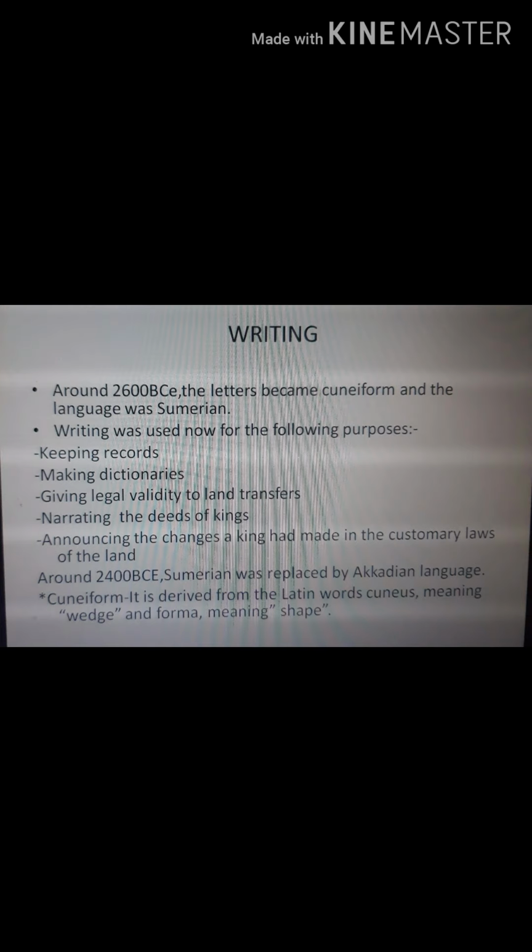And around 2600 BCE, the letters became cuneiform and the language became Sumerian. So writing was now for the following purposes: keeping records, making dictionaries, giving legal validity to land transfers, narrating deeds of kings, announcing the changes a king had made in the customary laws of the land. And around 2400 BCE, the language Sumerian was replaced by Akkadian language, and cuneiform was the script in which everything was written. Now, the word cuneiform is derived from Latin words cuneus, which means wedge, and forma, which means shape. So, cuneiform was the script of the Mesopotamians.